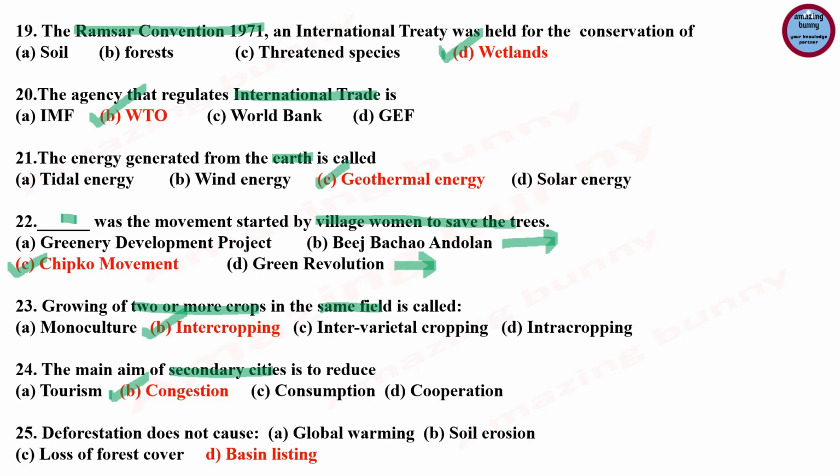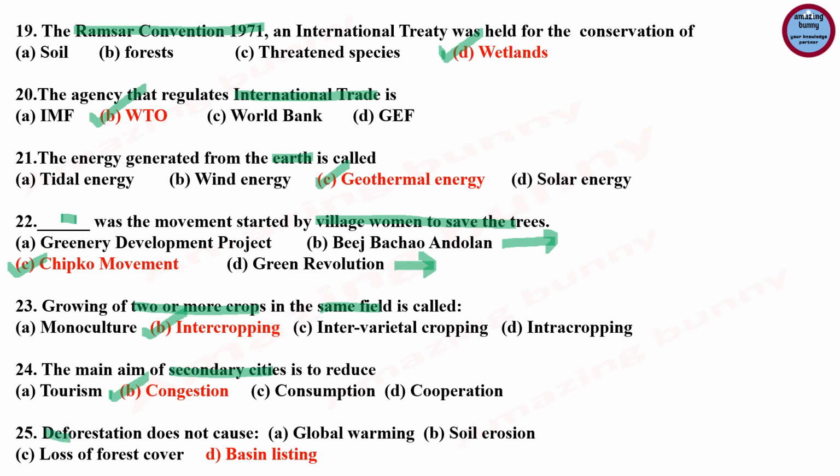So secondary cities have an important role to play as hubs of economic, government, cultural and education activities within the national system of cities. So the main aim of secondary cities is to reduce congestion.